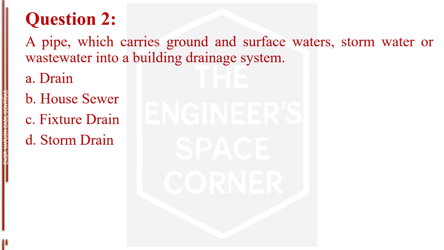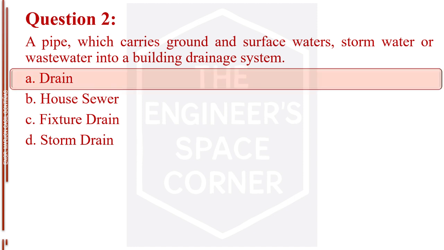Question number 2. A pipe, which carries ground and surface waters, storm water or wastewater into a building drainage system. Letter A, drain. Letter B, house sewer. Letter C, fixture drain. Letter D, storm drain. The answer is letter A, drain.